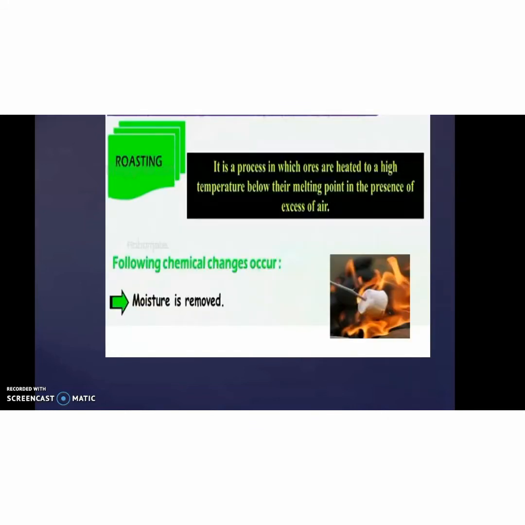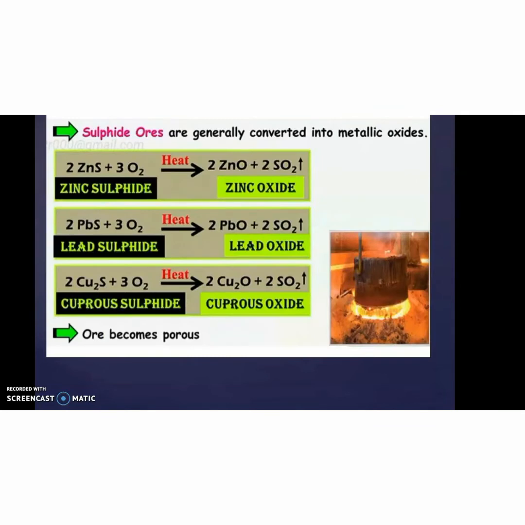The next process is roasting. Roasting is a process in which ore is heated to a high temperature, below its melting point, in the presence of excess air. Here also the moisture is removed. For example, zinc sulfide ore gets heated to form zinc oxide. So here sulfide ore is converted to oxide ore by removing SO2. Only sulfide ore is applicable for the roasting process.